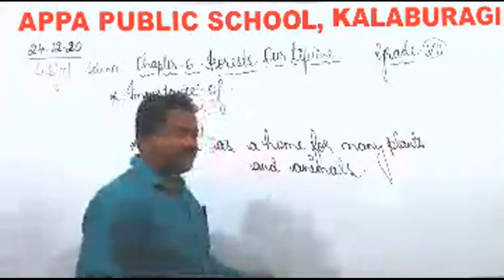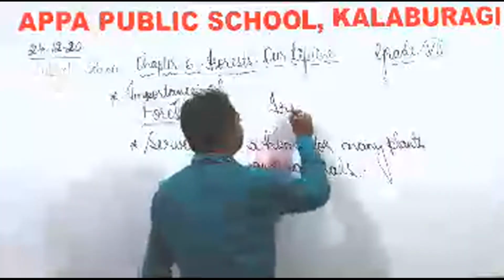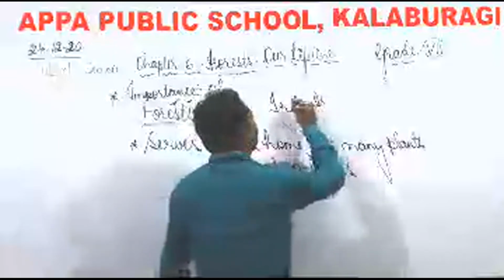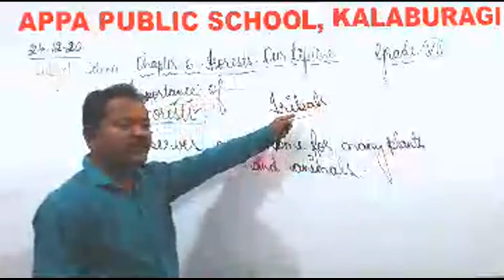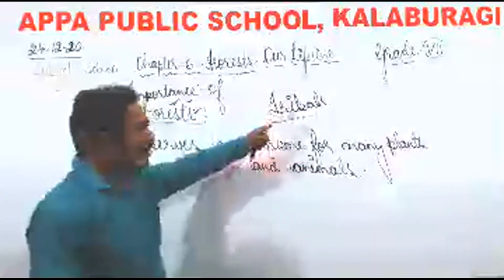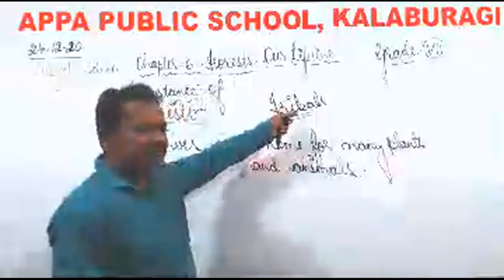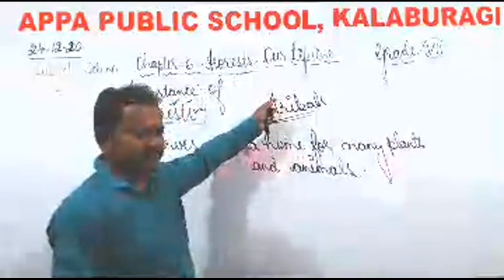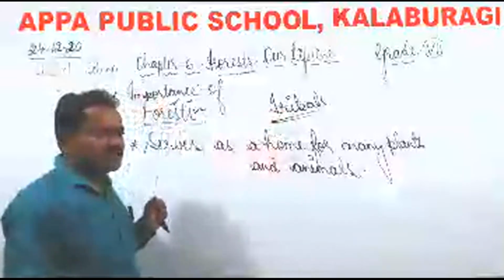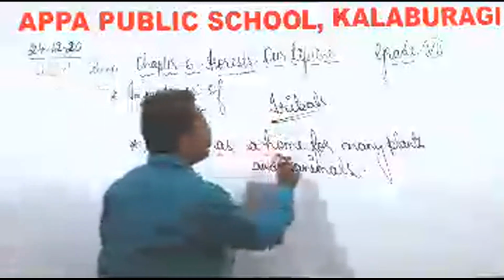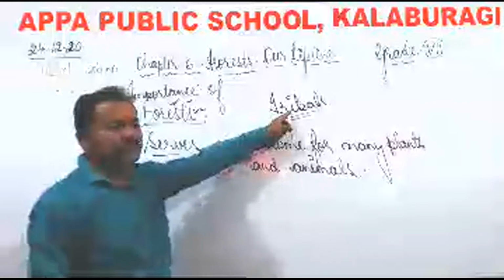And apart from this, even these forests are very useful for the tribal people, the people who live in or nearby the forest. They will get all their household things, everything from the forest. Whatever things they need to run the family, they would be getting it from the forest. So in this way, forest serves as a home for many plants and animals, and these forests are also useful for the tribals.